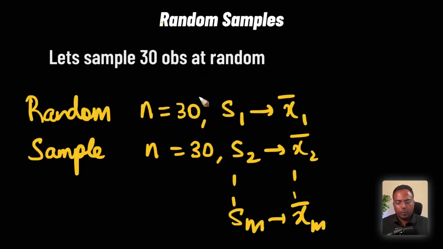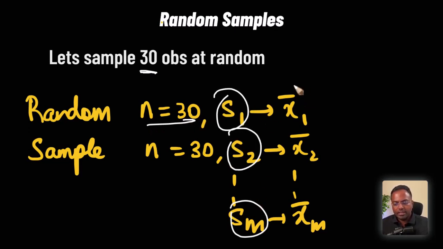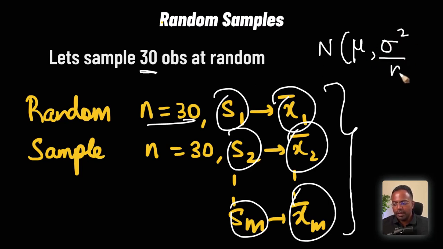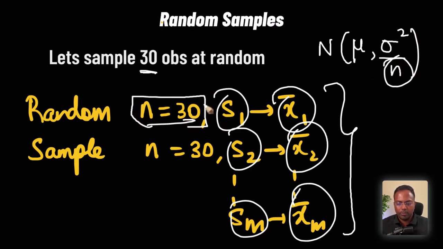From this, we draw multiple samples where each sample contains 30 observations in this case. So n equals 30, and we draw so many samples. And from these samples, we are computing the respective sample means. Now, these sample means, x1 bar, x2 bar, so on and so forth, will always follow a normal distribution with a mean mu, which is the same as the population mean, and a variance of sigma squared by n. In this case, n equals 30 because we took 30 observations in each random sample.